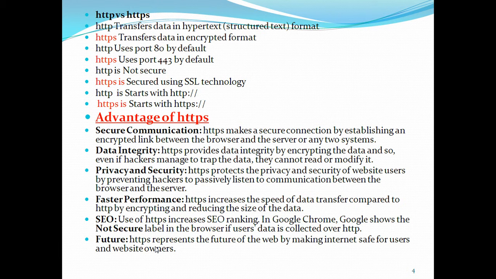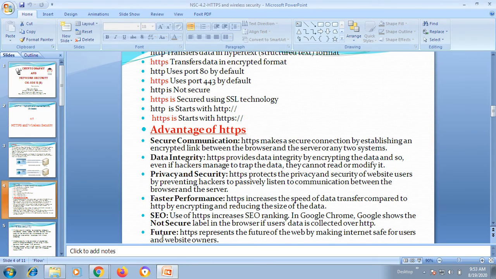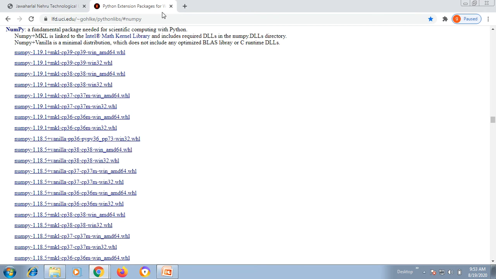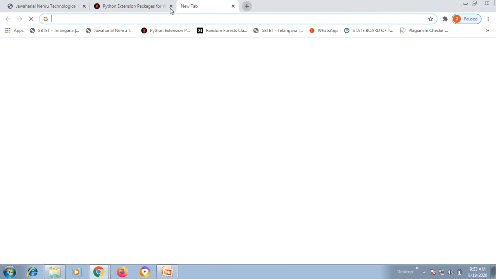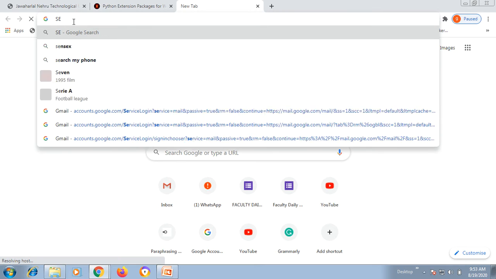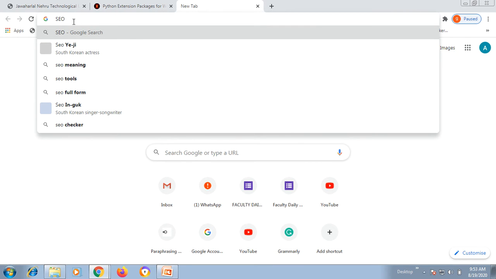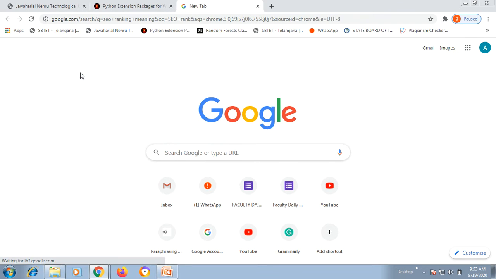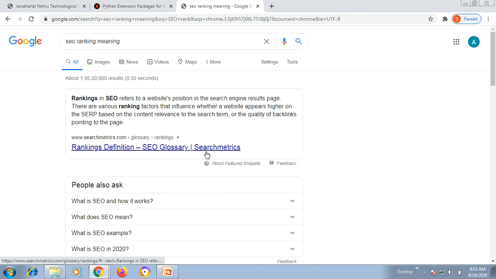there is SEO ranking for the web browsers. SEO ranking generally provides the website positions.